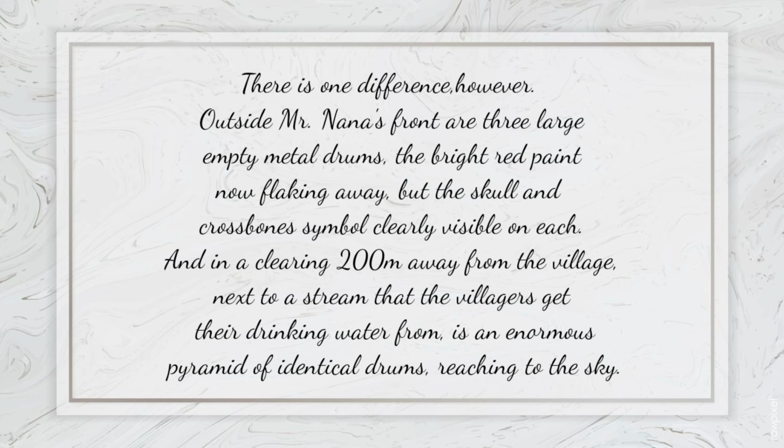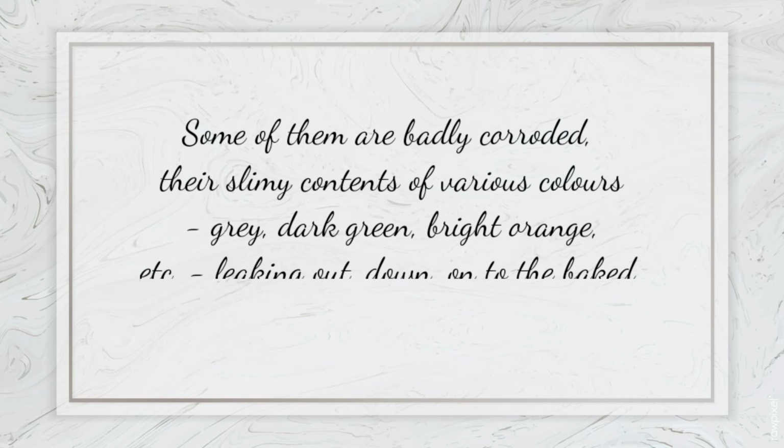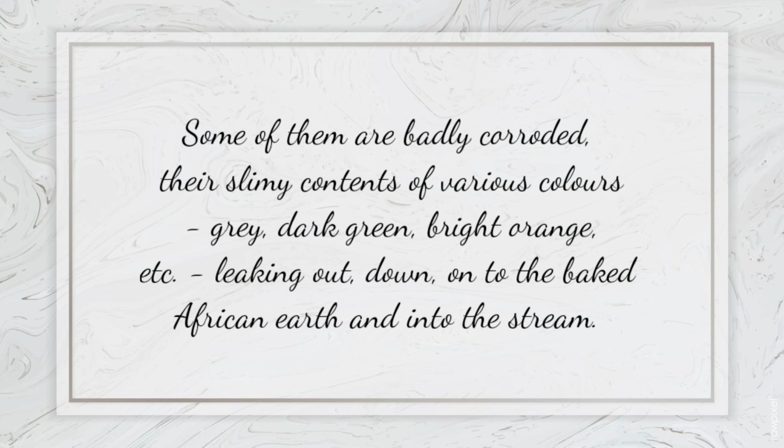At 200 meters distance from the village, there was a river. All the village people are getting drinking water from that river only. But on the bank of that river, a big number of drums were dumped, which looks like a pyramid reaching to the sky.